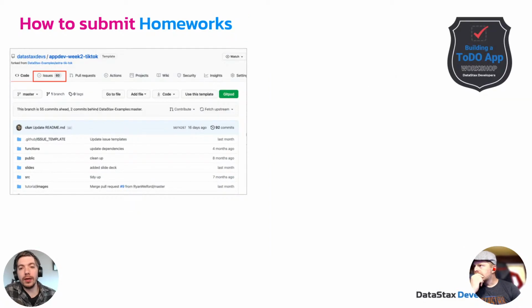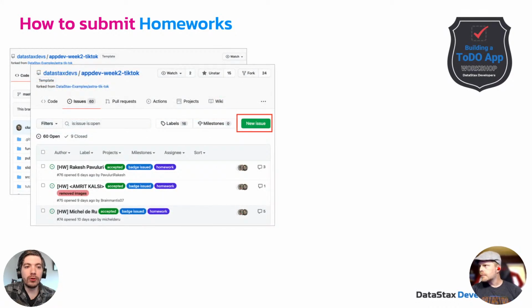Homework. We have talked about doing homework all workshop. This is how you go about doing it. So the homework is specified in the GitHub repo. All the things that you need to do, it's not difficult. It's basically just going through the exact stuff that we went through today, taking some screenshots and uploading them to an issue on the GitHub repo. So this is the process. You go to issues at the top. You can create a new issue.